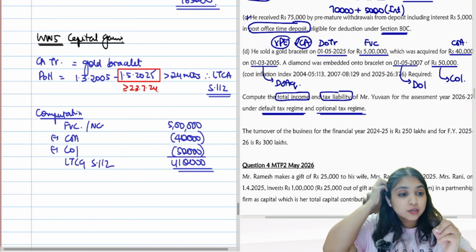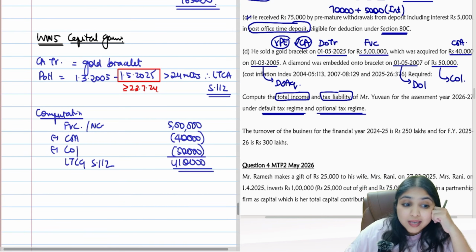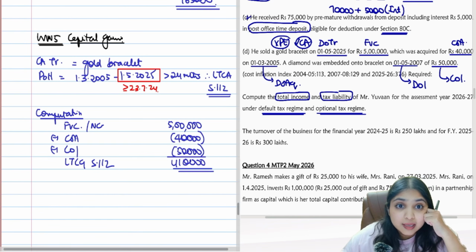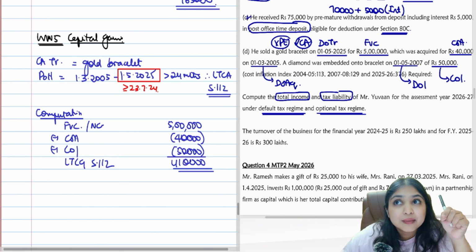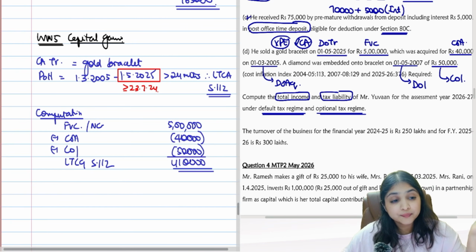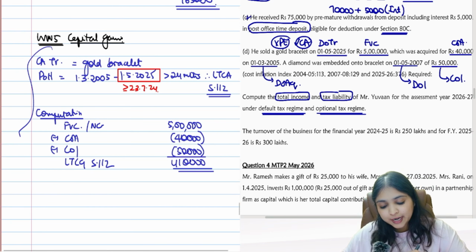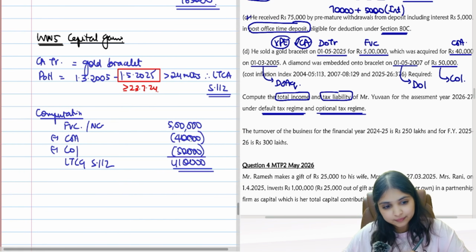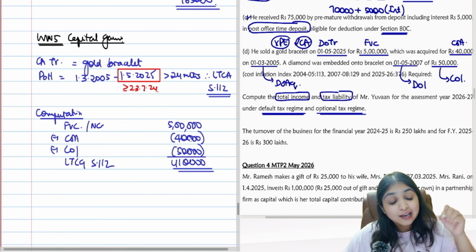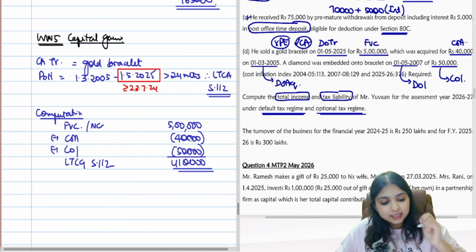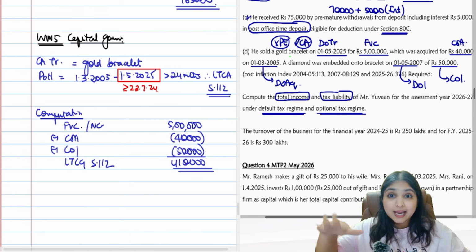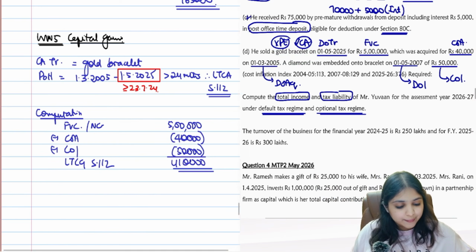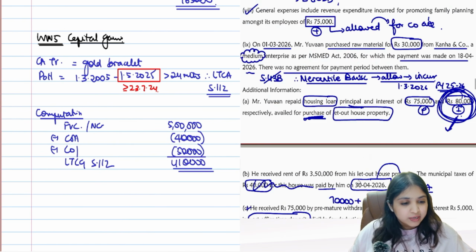Okay, I have a question for you. When I do the tax computation later, should I do 20% with indexation, 12.5% without indexation, whichever is lesser? Should I do all that for this calculation? No. Why no? We do that calculation only if it is immovable property. Here it is gold bracelet, no? So that computation will not come into the picture. That's it, guys. We're done with all the adjustments.